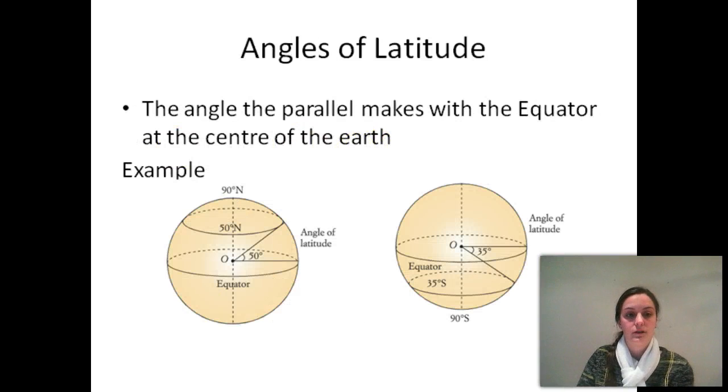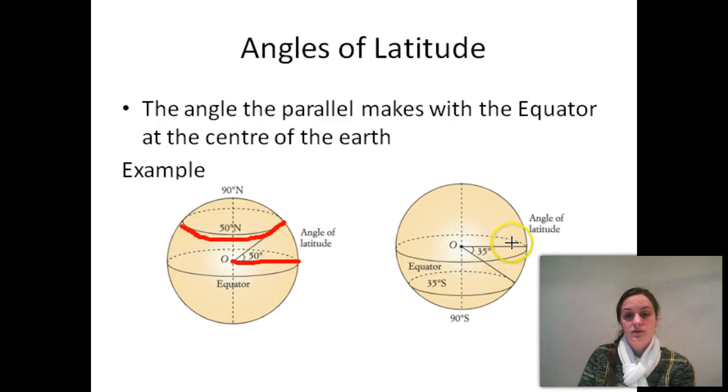Angles of latitude. We need to be able to calculate or find the angles between the different latitudes. So we start in the middle of the Earth, draw a line out to the equator, and then we measure our degrees up to get, in this case, 50 degrees north of the equator.